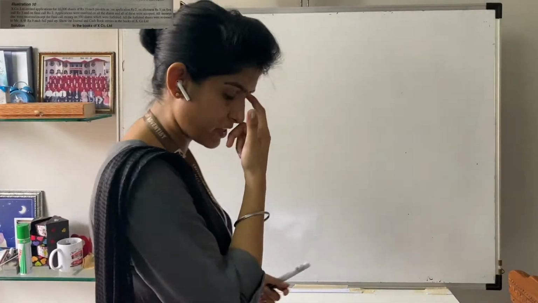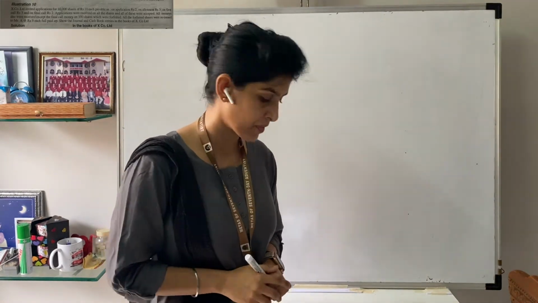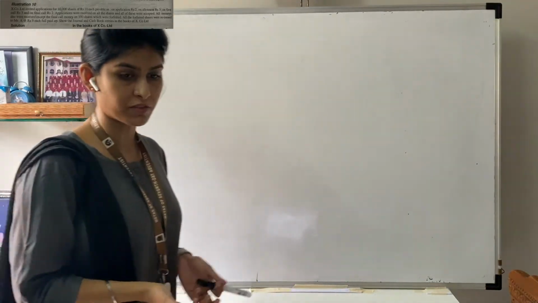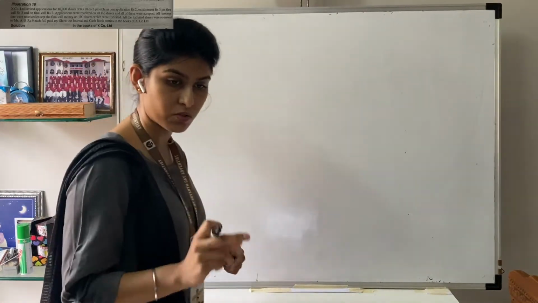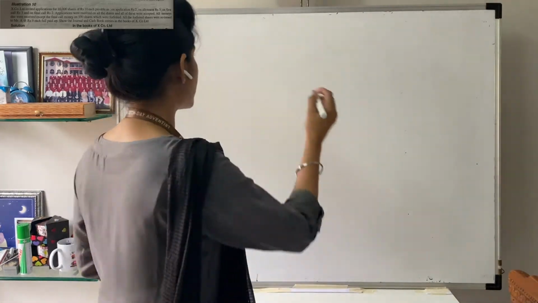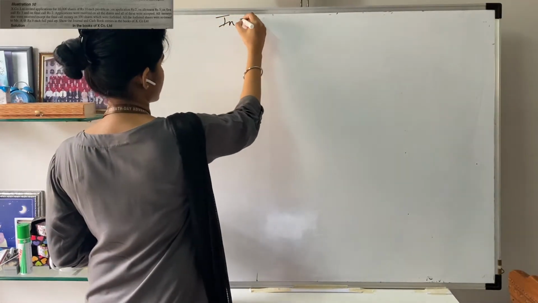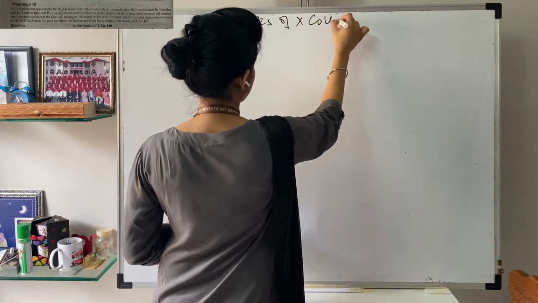In this question, we need to pass certain journal entries related to forfeiture. Now, coming to the format of journal entry, maybe you have forgotten the format. First of all, we write the heading "In the books of X company." In the question, we are given X Company Limited, so we write "In the books of X Company Limited."